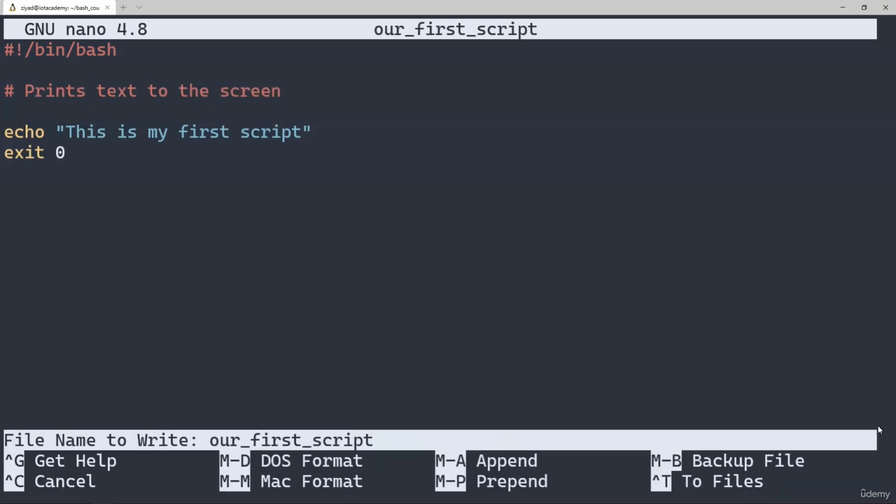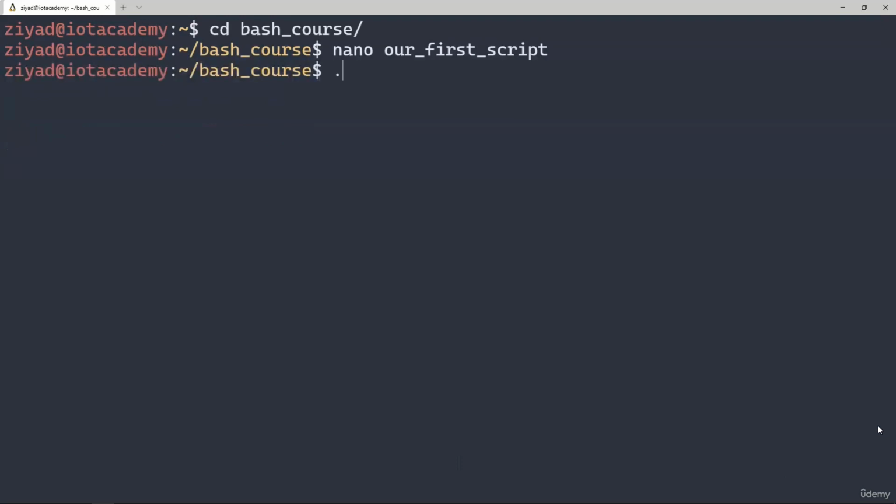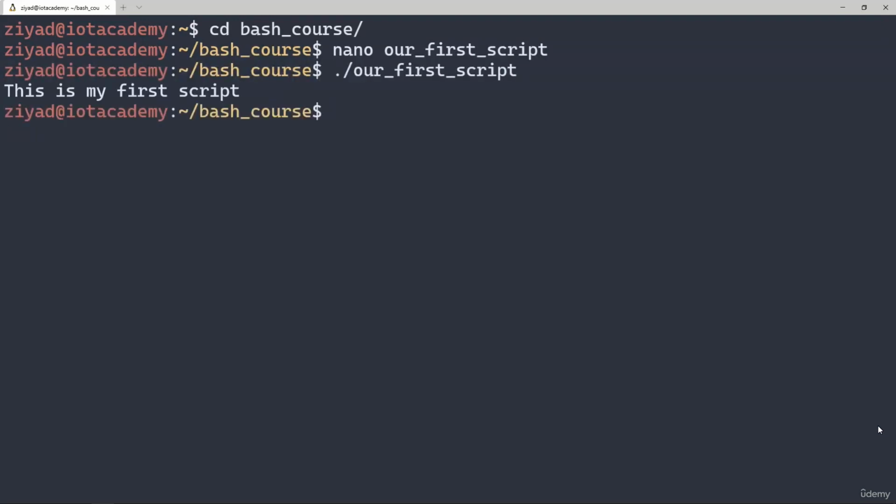Now, if we save the file and then run it, we can see that the comment is totally ignored by Bash, and the script runs just fine. Aside from explaining sections of our code, we can use comments to add some useful information that describes our script as a whole and makes it look more professional.